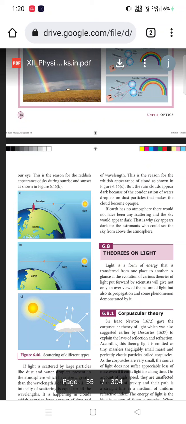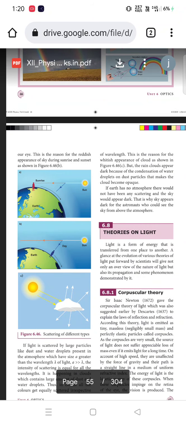If the earth had no atmosphere, there would not have been any scattering and the sky would appear dark. If there were no atmosphere on the earth, we could not see the sky because the sky would be dark in color. Only because of the scattering can we see the sky in a blue color. That is why the sky appears dark to astronauts who see it from above the atmosphere. So this is called scattering of light.